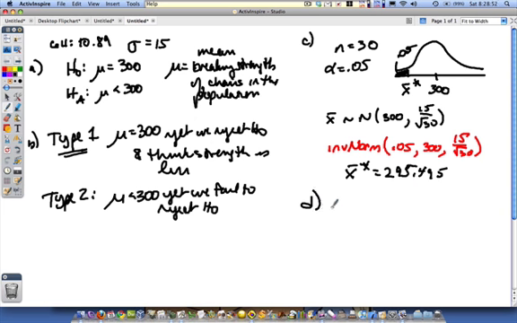Okay, now part D is the hard question. Part D is if the truth is that mu is really 270 pounds. So what they're telling us is that the truth, known to the classroom chair god that knows these things, is 270 pounds. What's the probability of making a type 2 error?